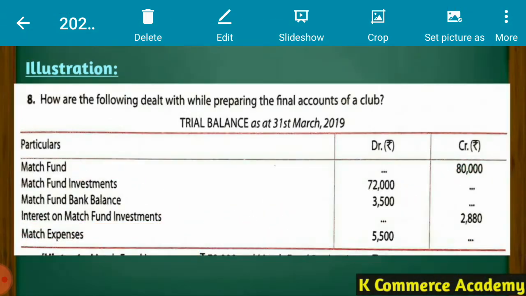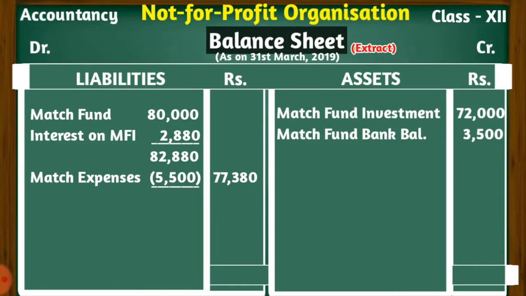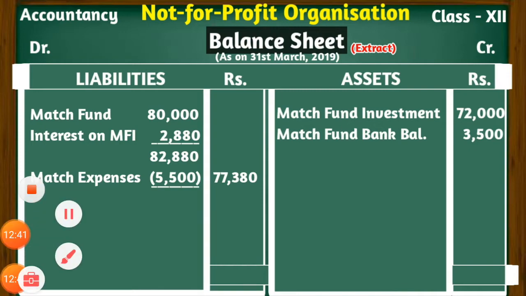Let us see how we will present these items in a balance sheet. We have prepared a balance sheet, and this is just an extract of the balance sheet, because we are not preparing a complete balance sheet. We are not making the totals of this balance sheet. We have just prepared an extract of the balance sheet. On the liability side, you can just check.